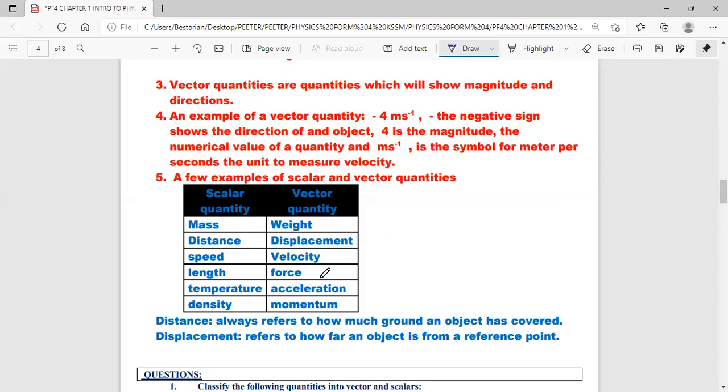Distance always refers to how much ground an object has covered. You're walking from one point and you're going around, then you stop. Like you count your steps in your smartwatch, you count the distance you walked. Okay, I have completed 3 kilometers, so that's distance. But displacement is a vector quantity, how far an object is from a reference point. That's what displacement is all about.